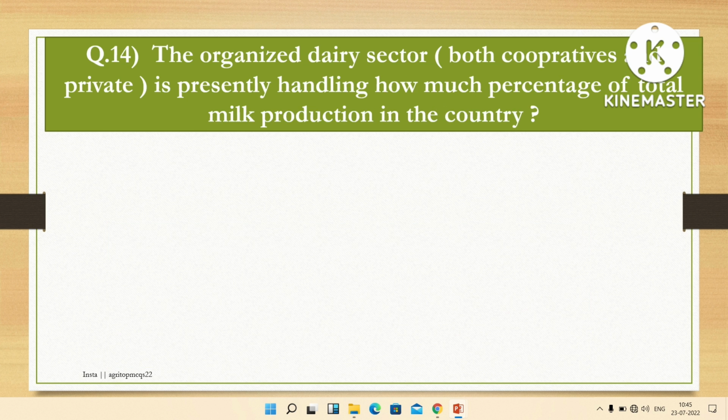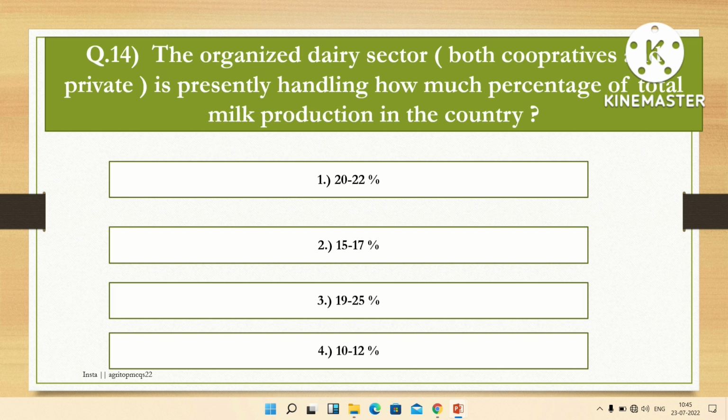The next question is, the organized dairy sector, both cooperative and private, is presently handling how much percentage of total milk production in the country? Options are 20 to 22%, 15 to 17%, 19 to 25%, 10 to 12%. The right answer is 20 to 22%.